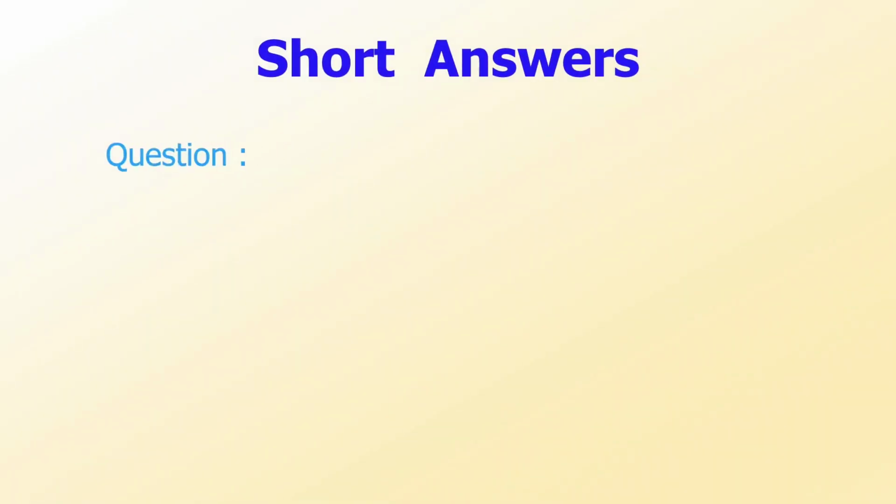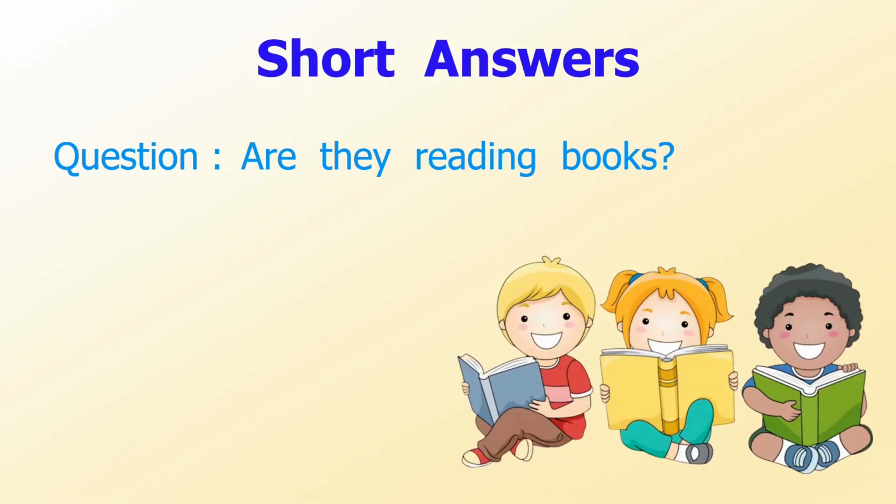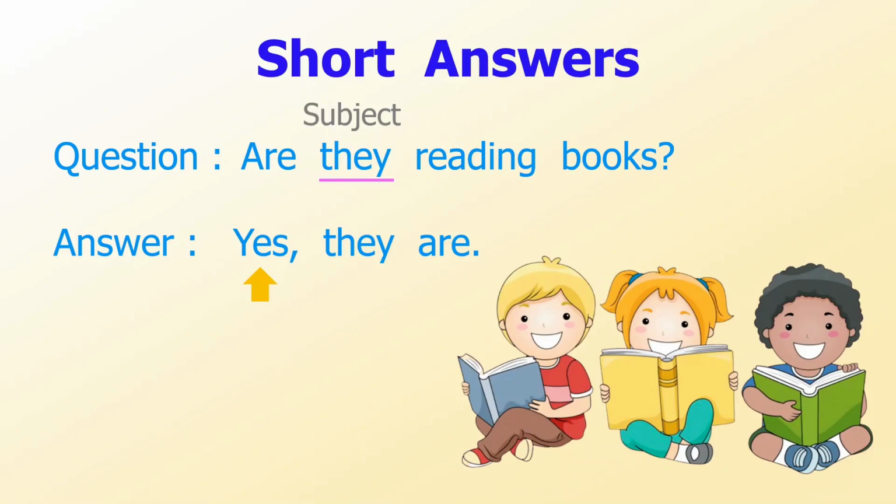Another example. Question: are they reading books? The answer is yes, they are. The fact is that they are reading books, so we answer yes. In this case, the subject is already a pronoun, so we just use the same word, they, in the answer. And we use the verb to be, are, accordingly.